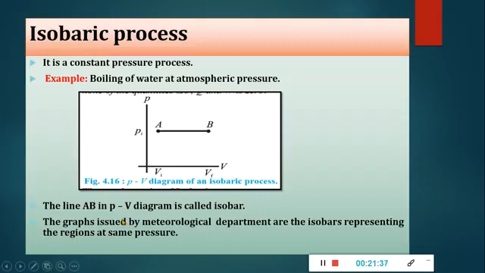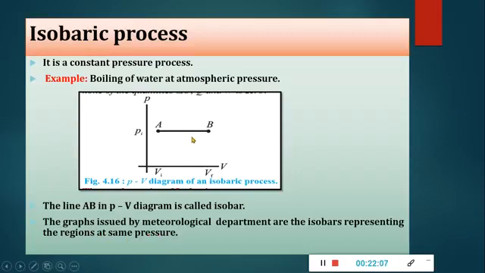The line AB in the PV diagram is called what? Isobar. The different curves shown on the map provided by the meteorological department are isobars. They indicate locations having the same pressure in the same region. So the graph issued by the meteorological department shows isobars, representing the region at the same pressure.